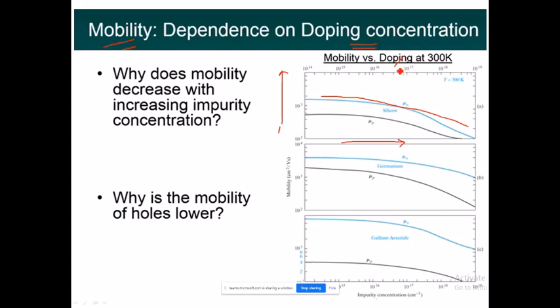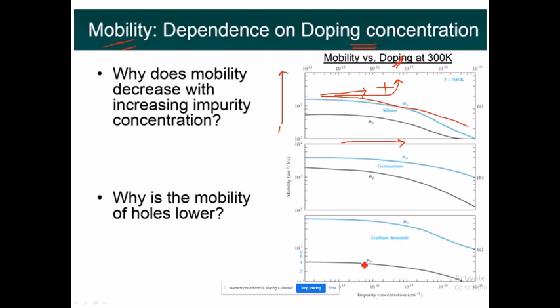If we are doping too much, that is, if we are adding too much impurity, then the impurity scattering will increase. Why? Because the ions will attract the movement of electrons. If the electron is moving in this direction, then it will be attracted or scattered. Scattering will be more if the doping is more, hence mobility will decrease.